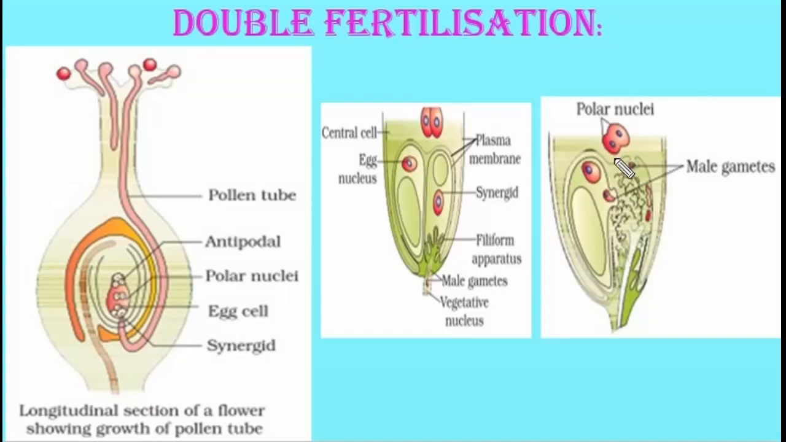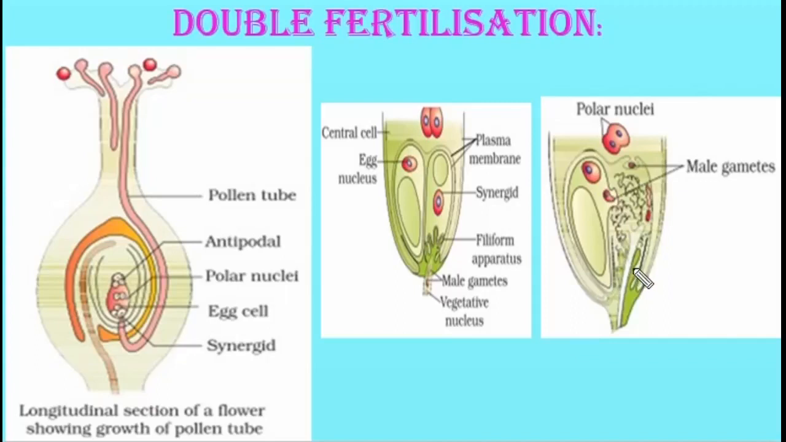How can you define double fertilization? The two types of fusions, that is syngamy and triple fusion, taking place in an embryo sac, this phenomenon is termed double fertilization. Dear students, remember, double fertilization is an event which is unique to the angiosperms.